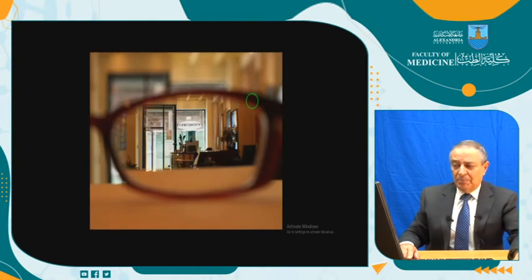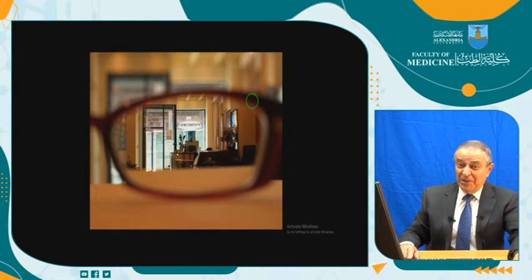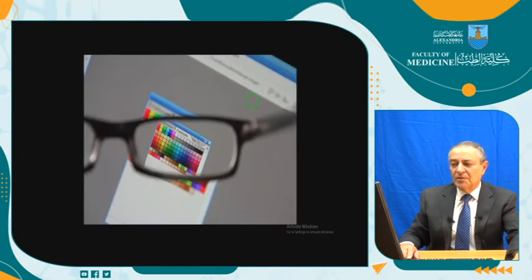You are seeing better but smaller, and this is what we call minification, the effect of glasses. This minification is not found in contact lenses, and is not found after laser. That's why the quality of vision with contact lenses and after laser is better than with the glasses. This is the view seen through minus or concave glasses.